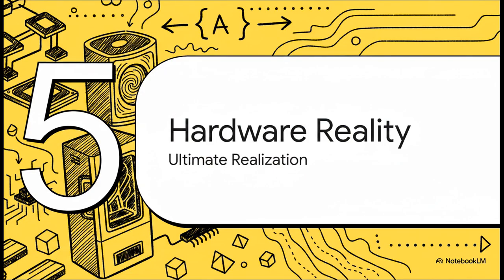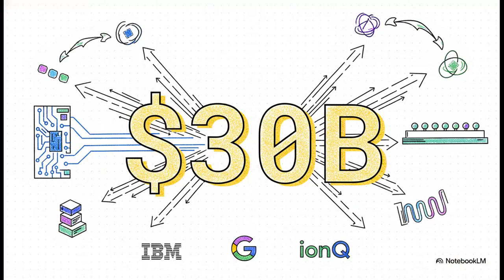And that brings us to our final part, Section 5, Modern Quantum Hardware Reality, the ultimate realization of Feynman's dream. Decades of theoretical work have all built up to this truly staggering number, $30 billion. That's 30 with a B. That is the estimated global investment in quantum R&D from governments and the private sector as of 2024. This massive influx of capital is what's funding powerhouses like IBM, Google, and IonQ to actually build the physical implementations of those operators and vector spaces. They are literally translating Richard Feynman's 1981 dream into real-world silicon, superconductors, and trapped ions.